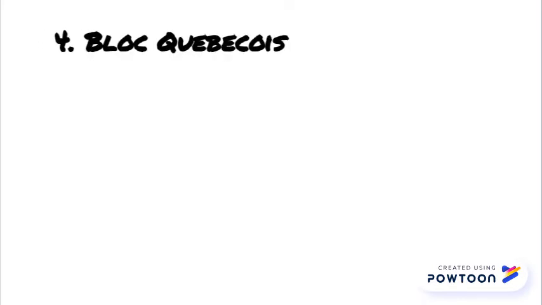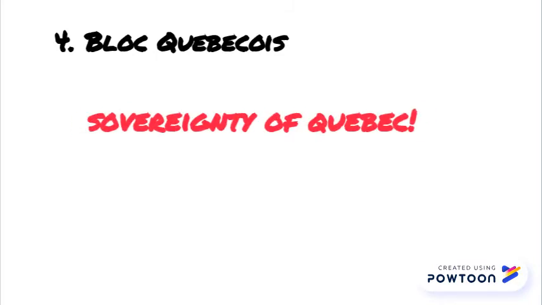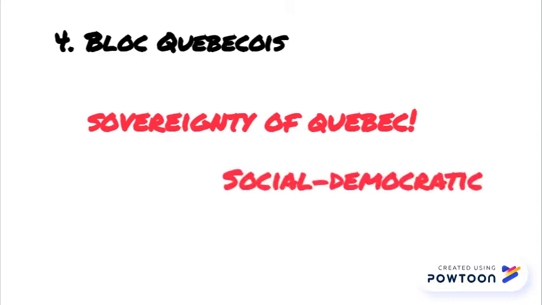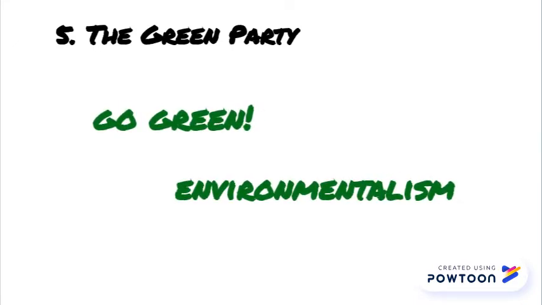Bloc Québécois is a party well known to advocate Quebec sovereignty in Canada and wants independence from the country. It also holds social democratic ideals. The Green Party of Canada advocates environmentalism and green politics. The Green Party has always pushed for a society rooted in environmentalism.